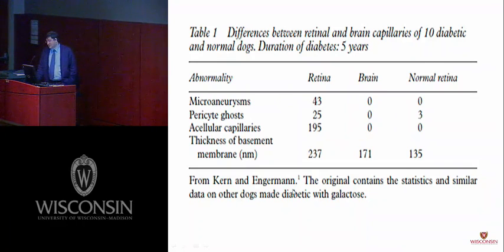This work was done in the UW department by Dr. Kern and Dr. Engerman, one of the pioneers in diabetic retinopathy research. In this table, we see microaneurysm, pericyte loss, and acellular capillary only in the retinal tissue. And in the brain vasculature, we have only a little bit of thickening of the basement membrane.